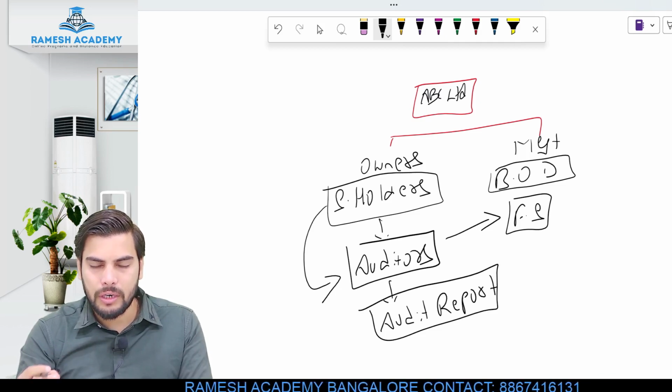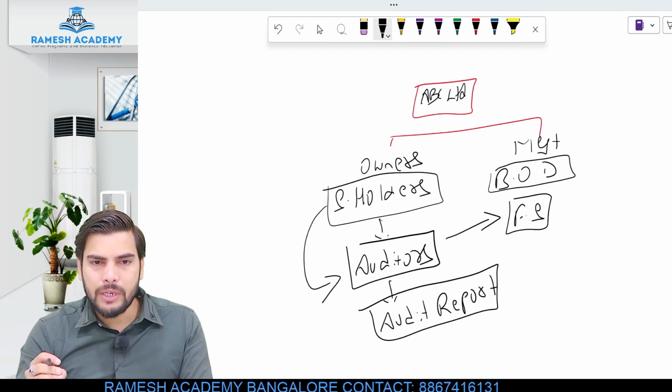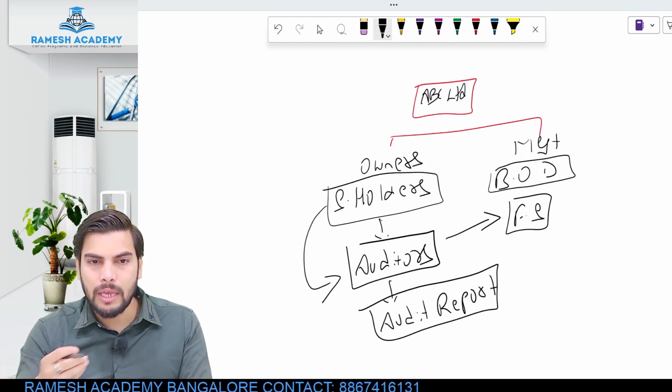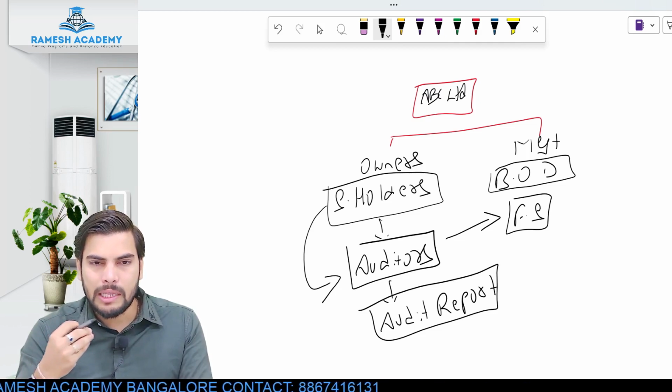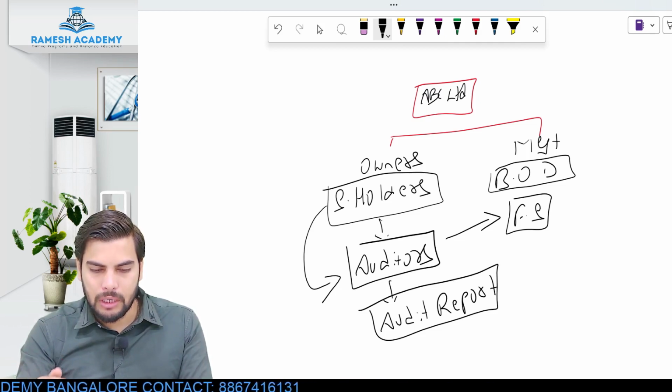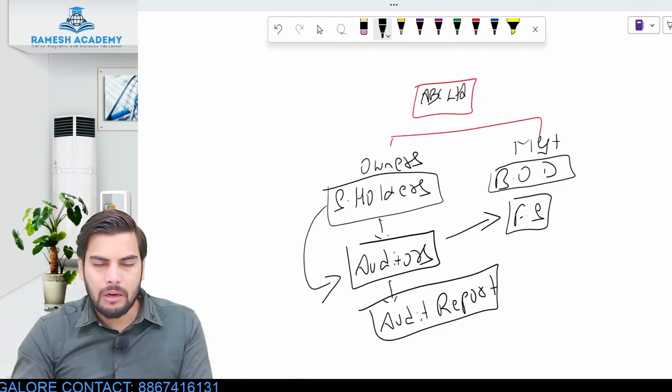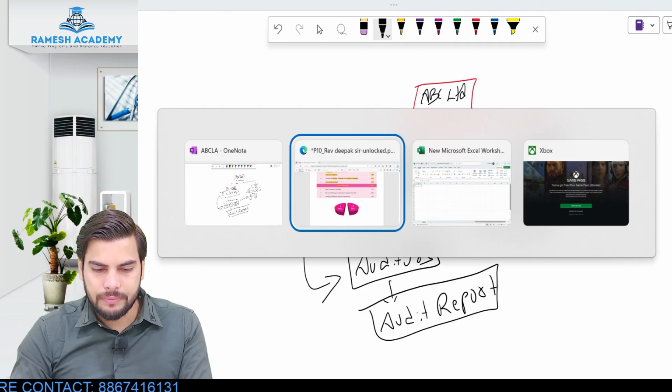Only if it is audited, the shareholders can rely upon the financial statement. The main reason is they are not taking active part in the management of affairs, right? So being the owner, they have to know what exactly is happening in the business organization. Okay, so that's the reason this audit process is important. Clear about the meaning of this particular term audit at least?